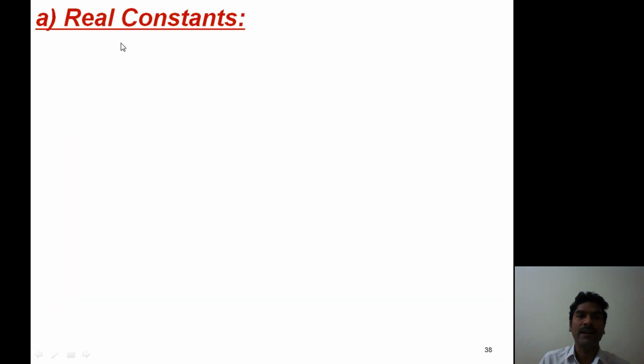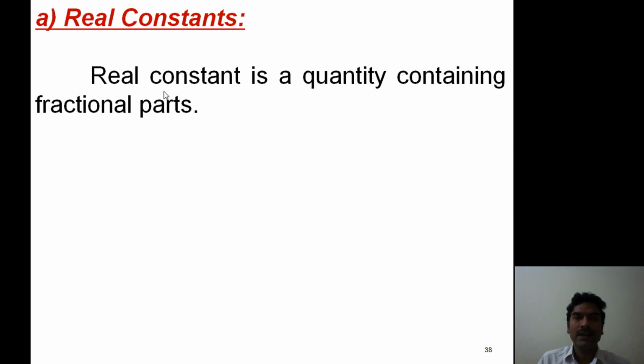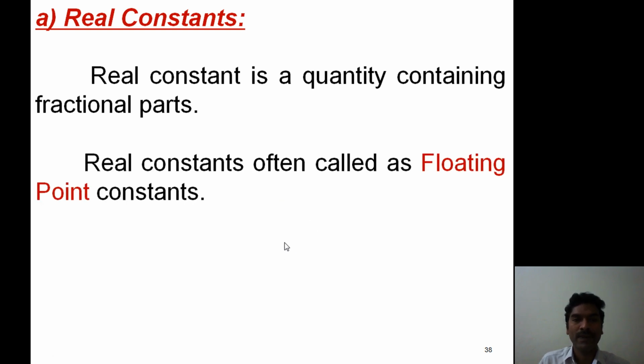Then real constants. A real constant is a quantity containing fractional parts. That means it is also a sequence of digits with a decimal point. Real constants are also known as floating point constants.